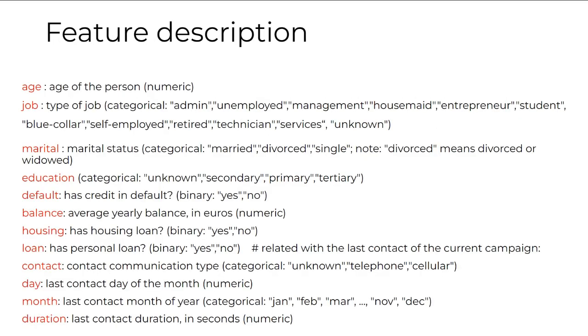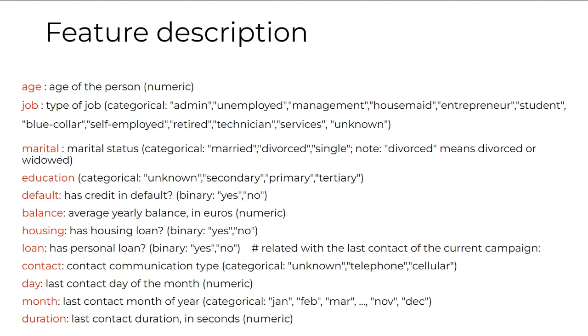So age, which represents the age of the person. Job type, which represents different categorical variables like administrative jobs, unemployed, management, housemaid, etc. Marital, which includes categorical variables like married, divorced, and single. Education, which includes four categories: primary, secondary, tertiary, and unknown. Default, it states whether the person has ever defaulted in his credit history, and it's a binary variable with yes or no. Balance, which depicts the average yearly balance in euros.